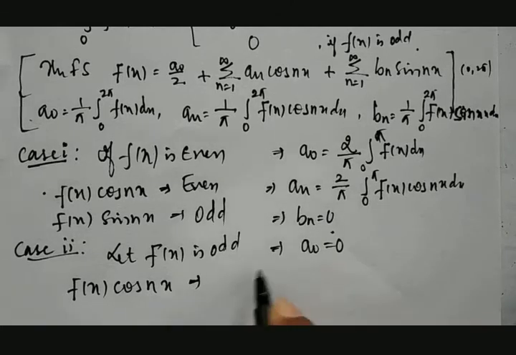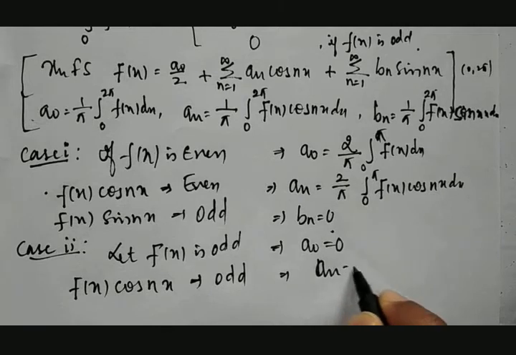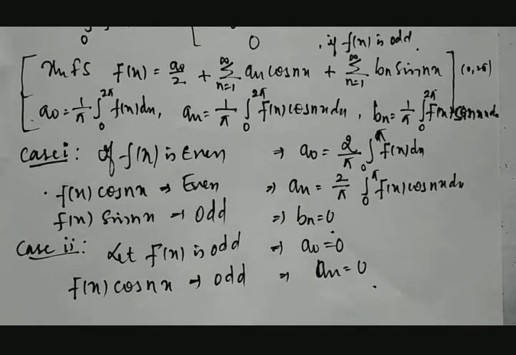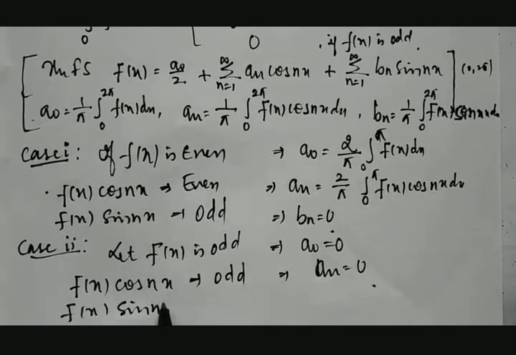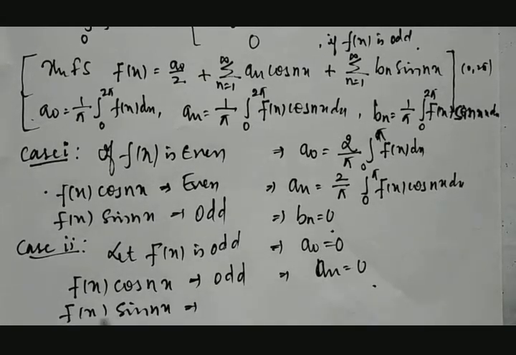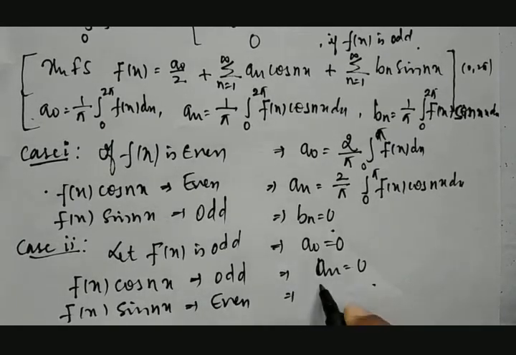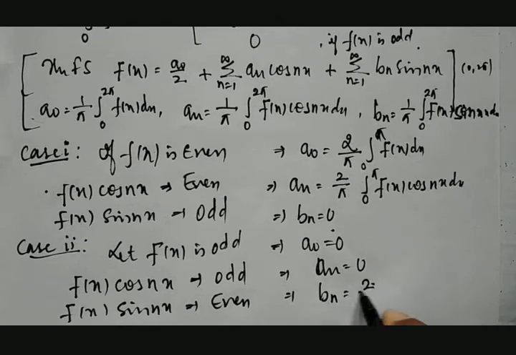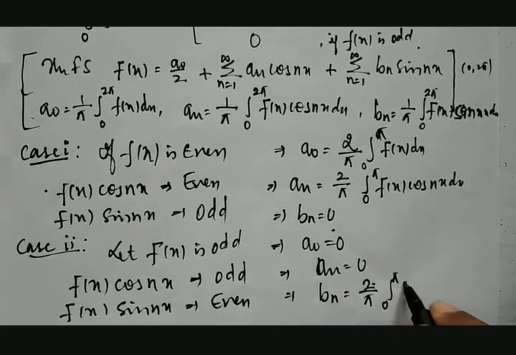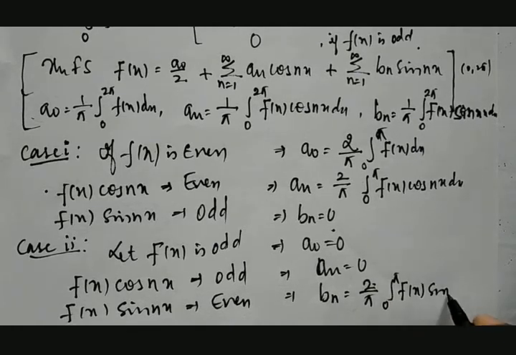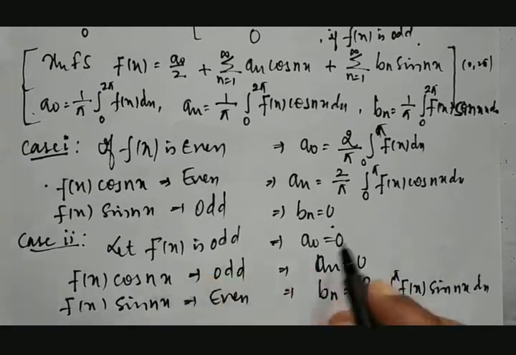The product of odd and even is odd. Therefore an is equal to 0. Fine. f of x into sin nx: f of x is odd, sin is odd. Odd into odd will be even. Therefore bn can be calculated by using the relation 2 by pi integration between 0 to pi of f of x into sin nx dx.